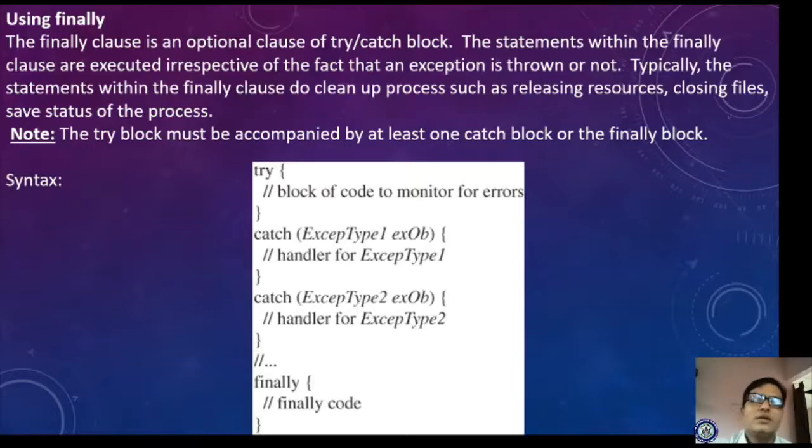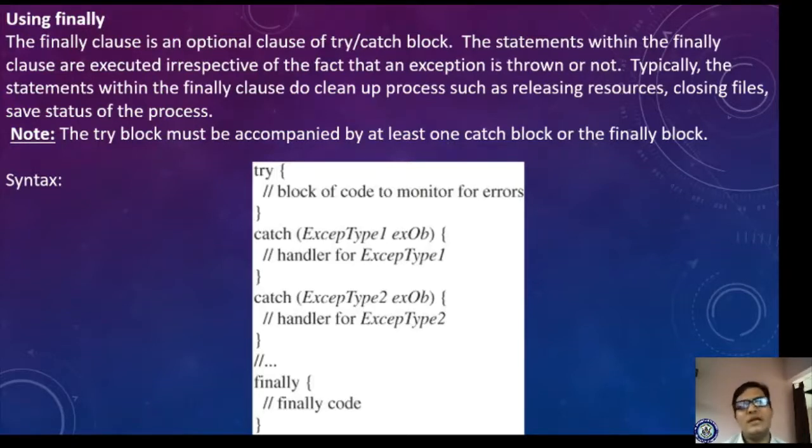Yes, the statements within the finally clause are executed irrespective of whether an exception is thrown or not. So what does it mean? Even if the try catch block may or may not execute or exit, at last this finally statement is supposed to be executed. Typically the statements within the finally clause do cleanup processes such as releasing resources, closing files, and saving the status of the process.